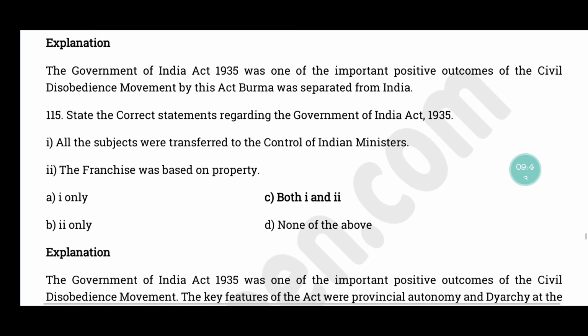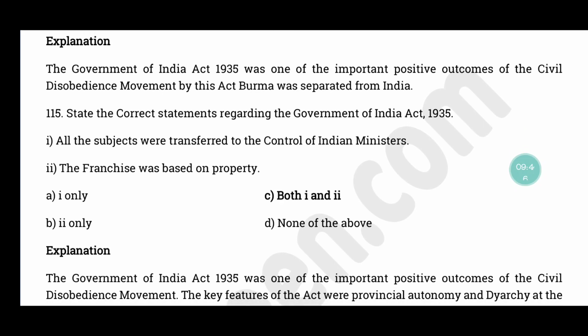Question number 115. State the correct statements regarding the Government of India Act 1935. All the subjects were transferred to the control of Indian ministers. The franchise was based on property. The correct answer is option C. Both the statements are correct.